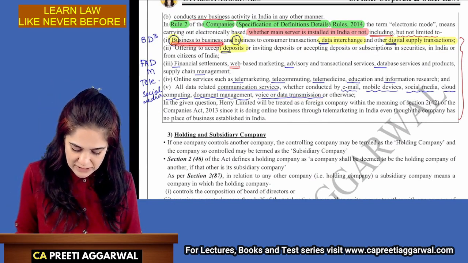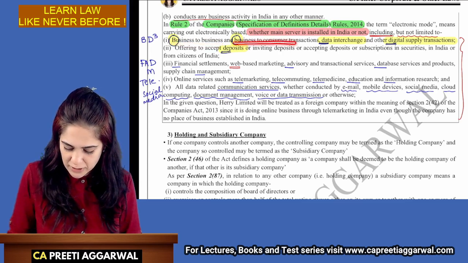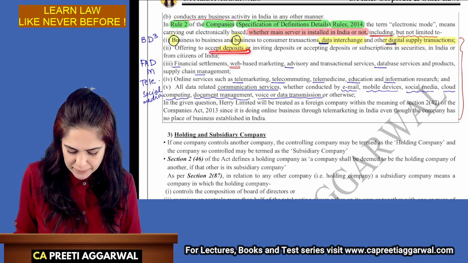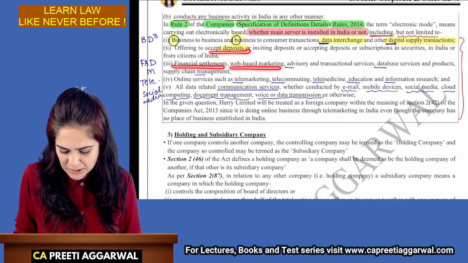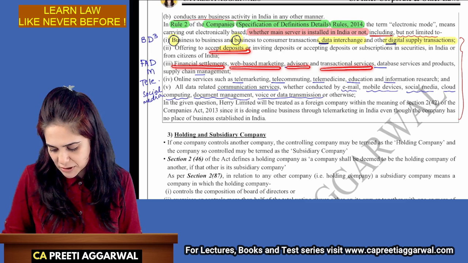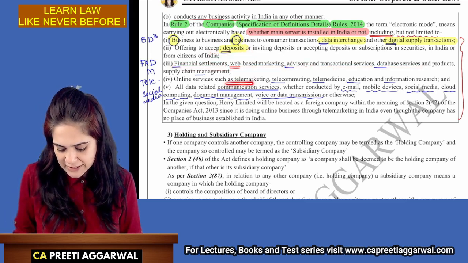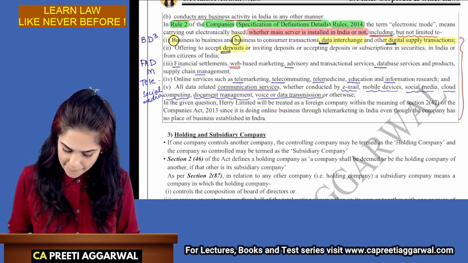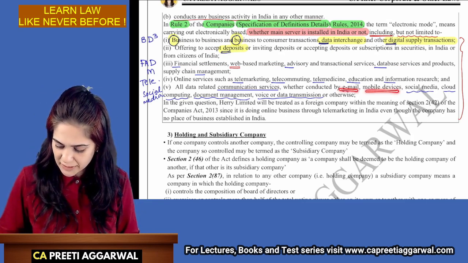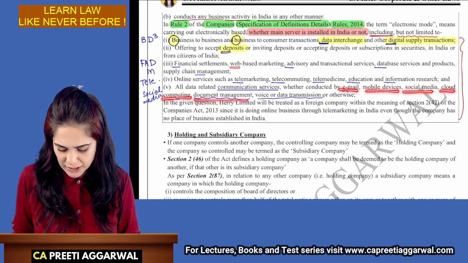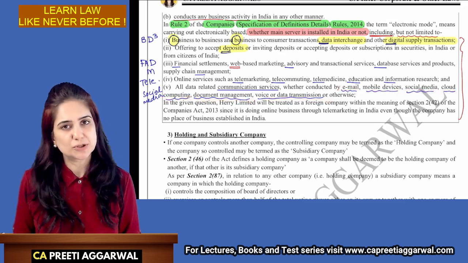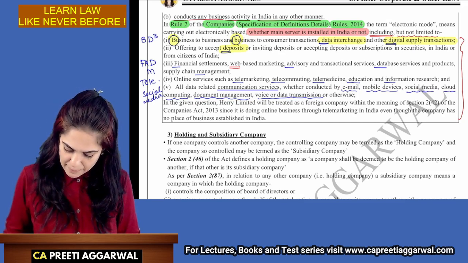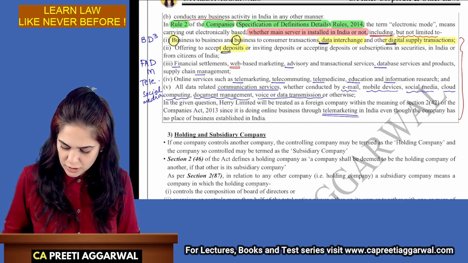So business to business, business to consumer, data interchange, other digital supply transaction, deposit, financial settlement, web-based marketing, advisory, transactional services, database services, telemarketing, telecommuting, telemedicine, education, email, social media, mobile device, cloud computing. So these are the keywords that I need to remember. The answer is actually in just one sentence, that it is telemarketing. So that is also electronic mode.